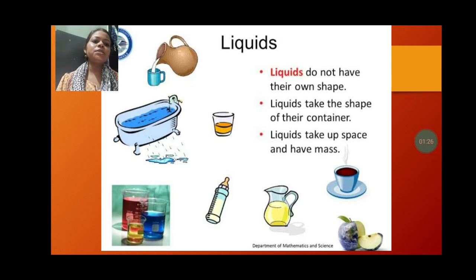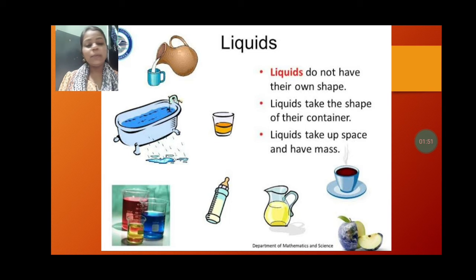First, liquids do not have their own shape. Obviously, just think about that. If you are taking a glass of water, then it is taking the shape of the glass. If the same water you are filling in a bottle, that water takes the shape of the bottle. If you are keeping that water in your bowl, then it takes the shape of that.